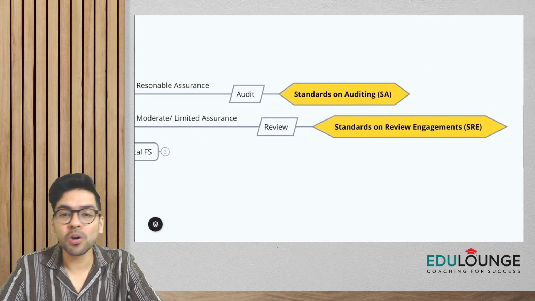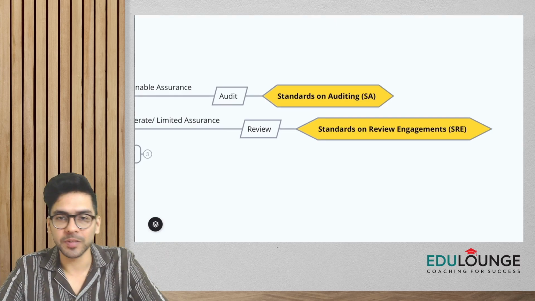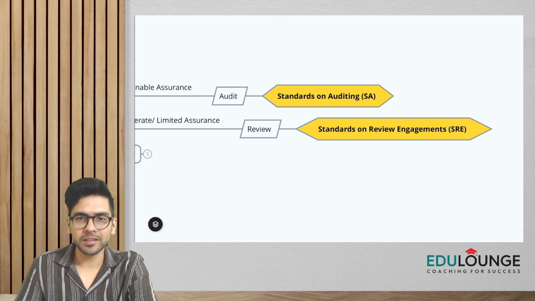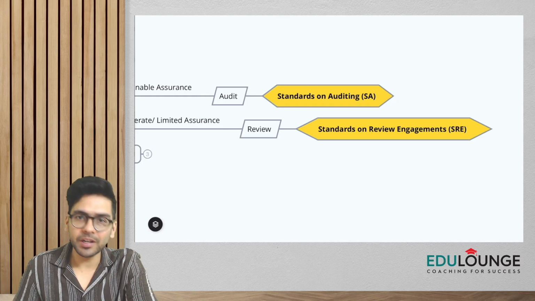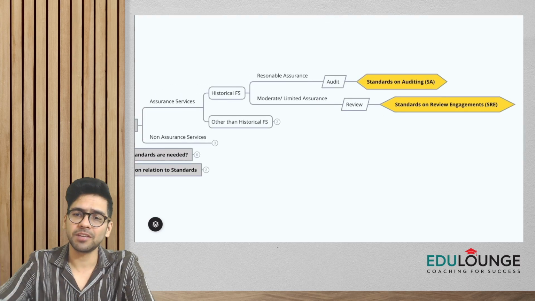So when you're doing the work of review, you have to follow standards on review engagement. Now, in your intermediate level syllabus, guys, we have standards on auditing in our course, and standards on review engagement and other standards are a part of the CA final curriculum.